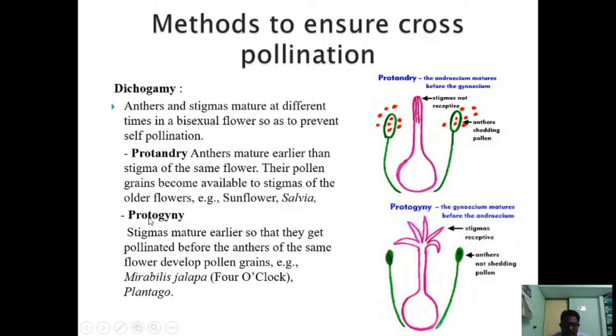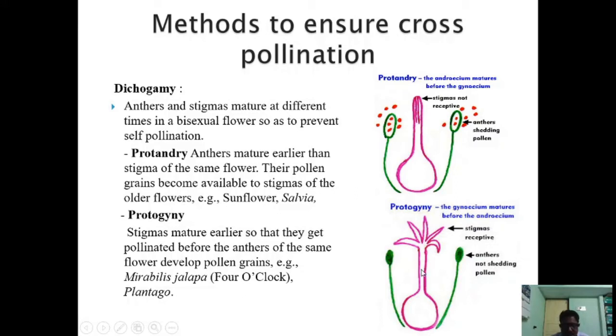The next kind of dichogamy is protogyny, just the reverse, where the stigmas mature earlier so that they get pollinated before the anthers of the same flower. Okay, so now see here, these stigmas become receptive. Now these anthers are not yet mature, they don't shed their pollen grains. Now this stigma becomes receptive so that the pollen grains from another flower come and sit and fertilization occurs. Now this is a facilitation for cross pollination.